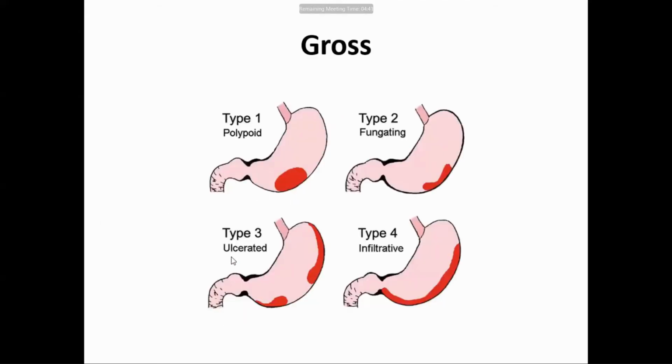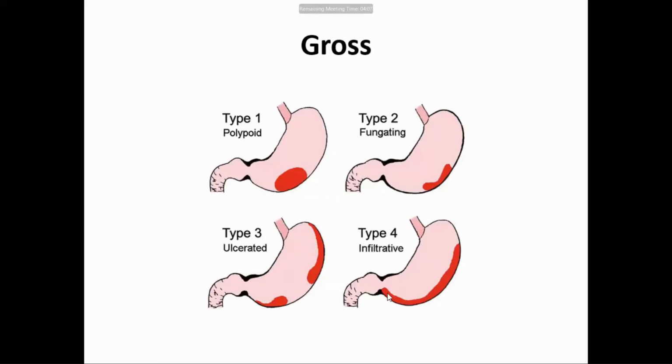Now you see this is polypoid. This is the gastric lumen, and this is a tumor projecting in the stomach. Now this is an ulcer on the polypoid region, so it becomes fungating. If the ulcer is here, it becomes fungating. And this is ulcerating, meaning this is a tumor and this is an ulcer, and the ulcer is not projecting into the lumen. It is in the wall, going into the wall.